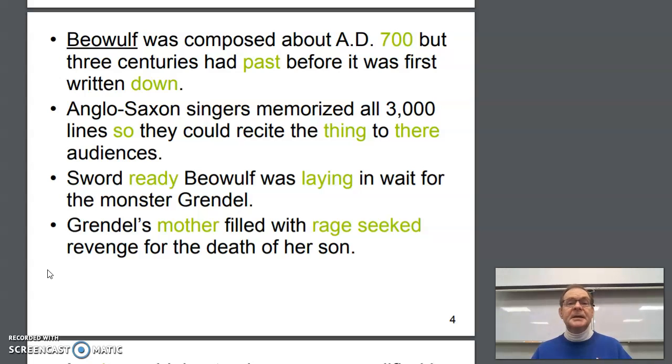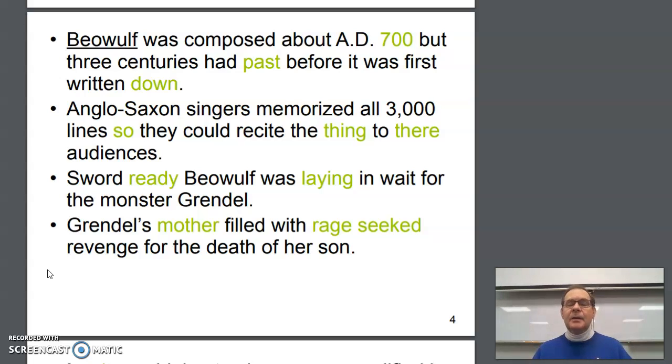Okay, we have a compound sentence here. Beowulf was composed about 8700. That would be one independent clause. 3 centuries had passed before it was first written down. That's another independent clause. And we have but as our coordinating conjunction. So we have to have a comma before the conjunction. Beowulf was composed about 8700, comma.